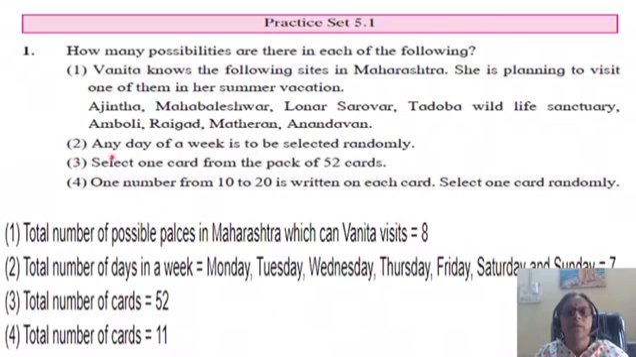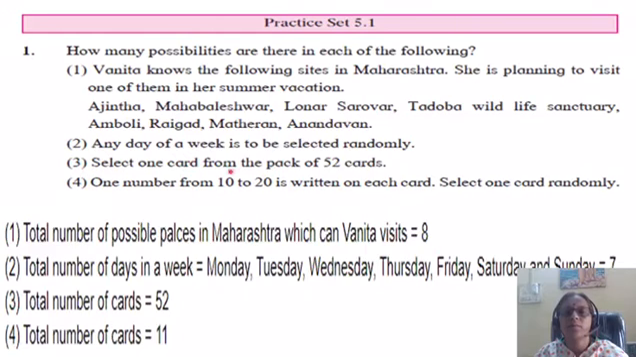Second example, any day out of the week is to be selected randomly. So total number of days in a week, right? 7 days. So any day of the week. What is the random selection then in that case? What are the possibilities? 7 possibilities. Any of the day is selected.